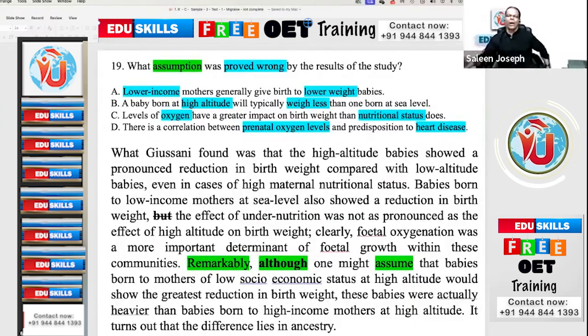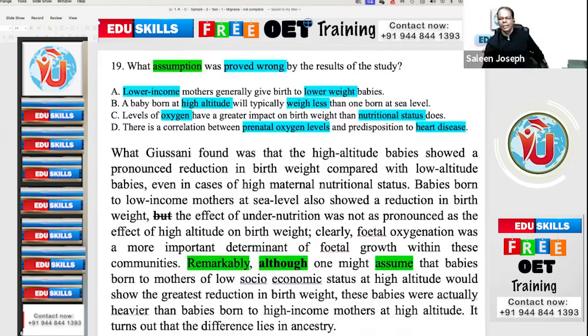Here they are asking what assumption was proved wrong. What was the assumption? Poor mothers will have lower weight babies. But this study showed poor mothers have higher weight babies. So what was the assumption? Normally people used to think poor mothers will have lower weight babies.